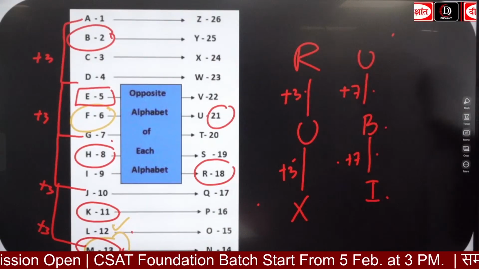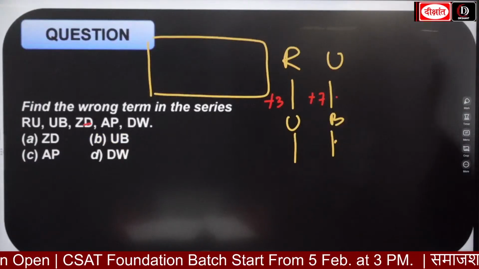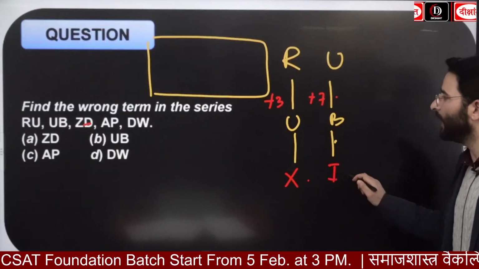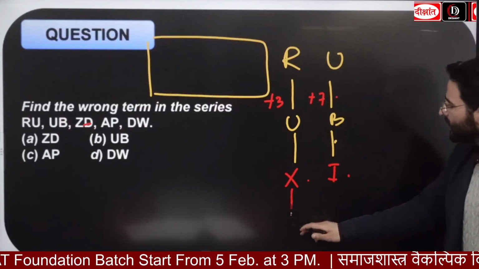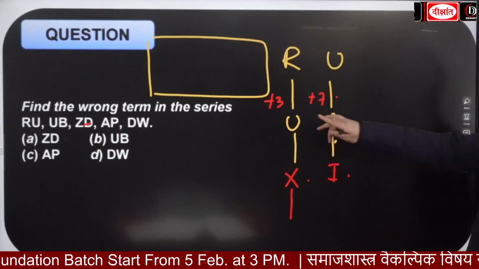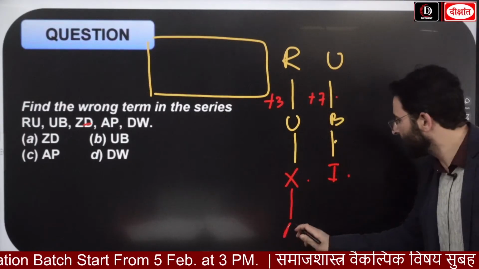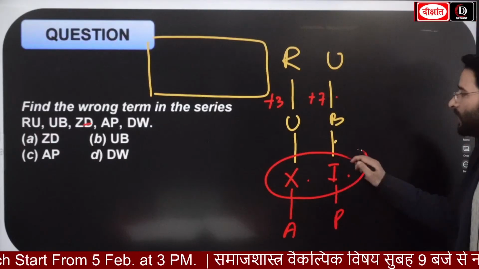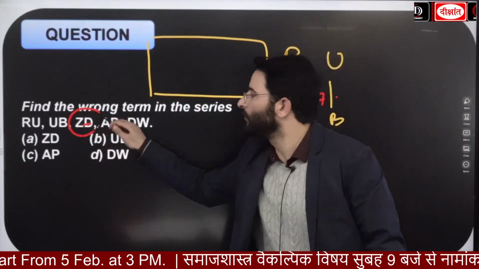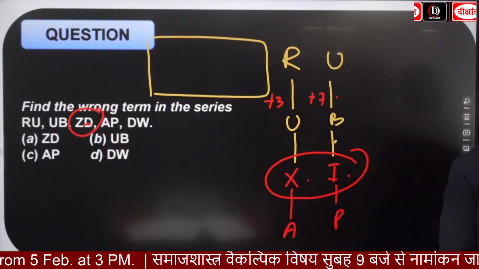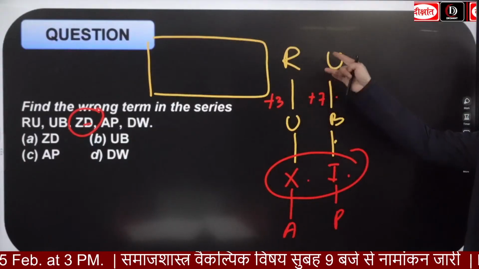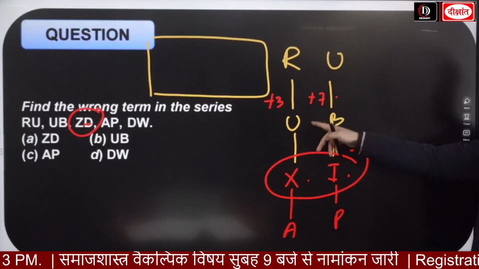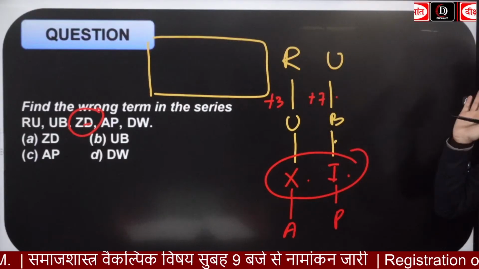दैट मींस यहां पे x आना चाहिए रादर देन गोइंग विद द z. तो यहां पे आएगा x एंड यहां पे आएगा आपका i. एंड देन फाइनली x के बाद अगर मैं देखूं, ठीक है, x y z and then a, yes, a correct है. And then if I go with this one, even p is correct. That means ये वाला term, that is zw. This is the wrong term over here. Because pattern क्या था? Pattern था +3 +7. So r u and b. एक दफा अच्छे से समझ लो ये पहले. Okay.